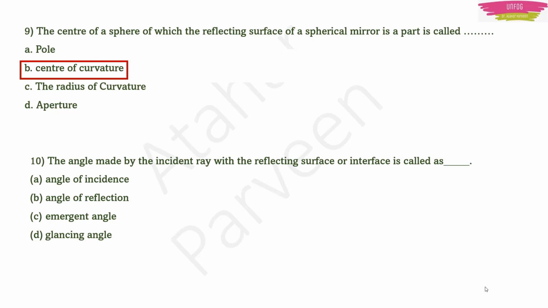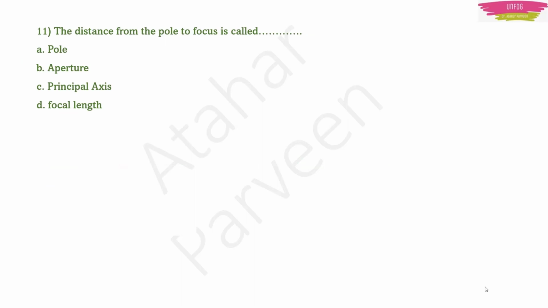The angle made by the incident ray with the reflecting surface or interface is called as. It is called as glancing angle. Remember, we have denoted it by G. The glancing angle. It is the angle made by the incident ray with the reflecting surface or the interface of the mirror. The distance from the pole to the focus is called. It is called focal length. This is a very important point. The distance from the pole to the focus is called focal length.